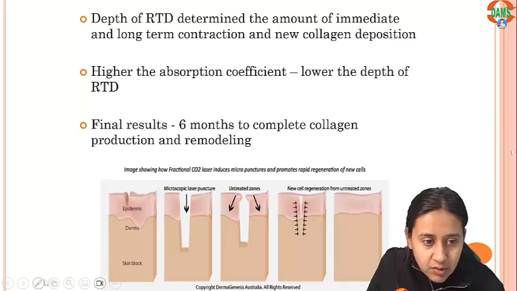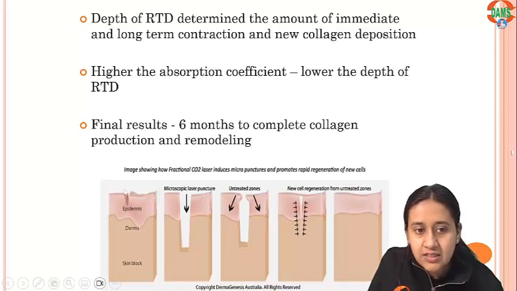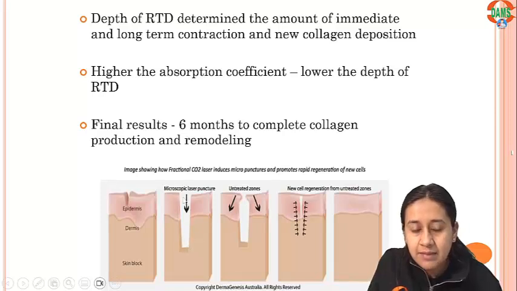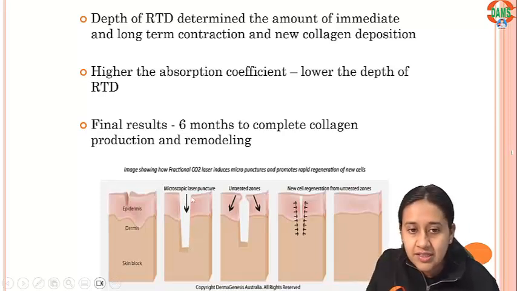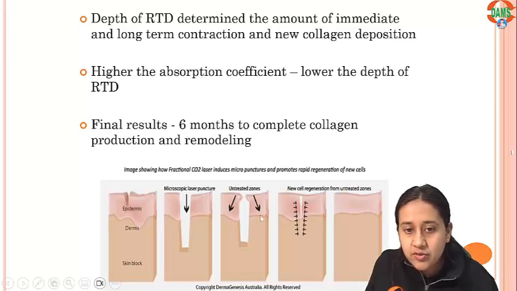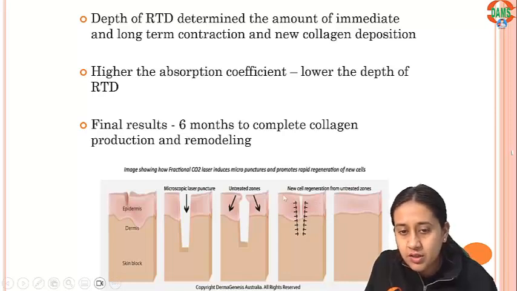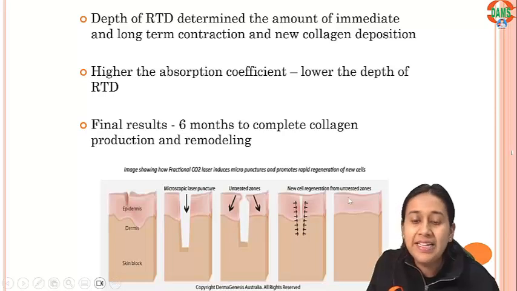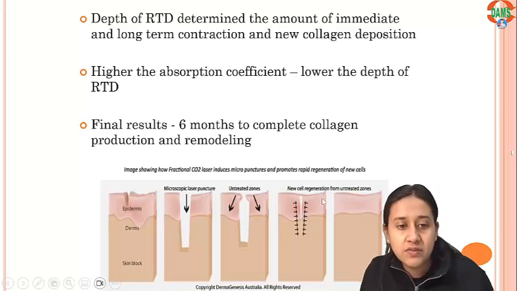Now look at this particular picture. If you see this picture, this was the scar on the skin. Now you have created a tunnel with the help of the ablative fractional CO2. You can see the epidermis and the dermis both are affected. Now this is the untreated zone, and from here the healing will start, and you will see that the new collagen has pushed the adjacent skin, and now there is a complete rejuvenation of the involved skin.